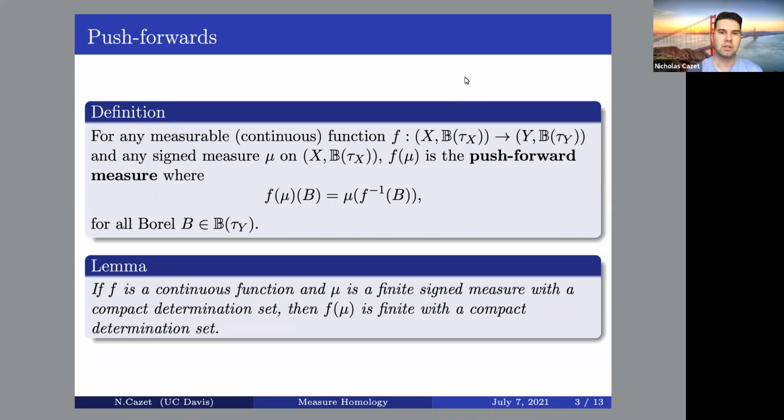For any measurable or continuous function, I can define a pushforward. And if I take this function to be continuous, if I have a signed measure that is finite, meaning it does not take on positive nor negative infinity, and it's compactly determined, for us, we can think compactly supported, then the pushforward will have the same properties. It will be finite and compactly determined as well.